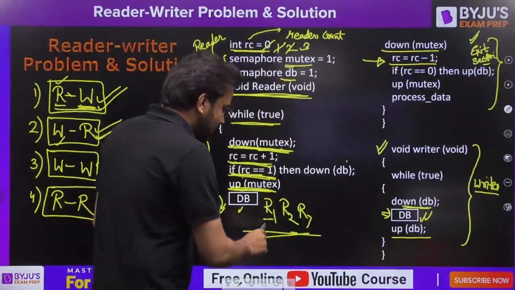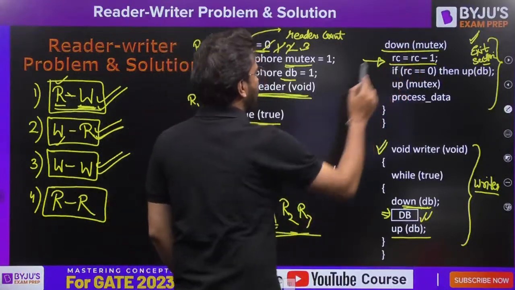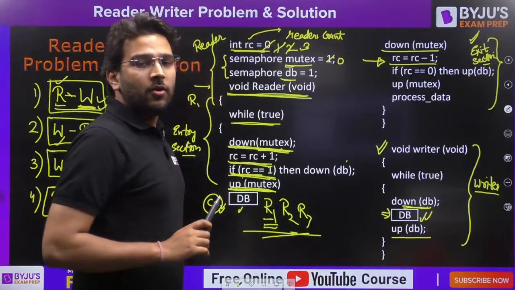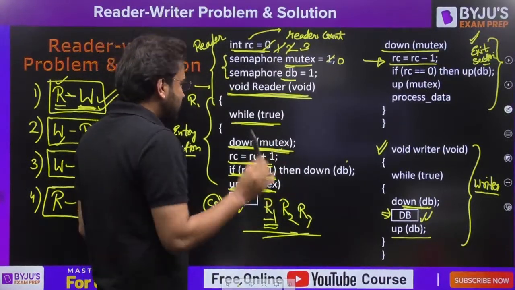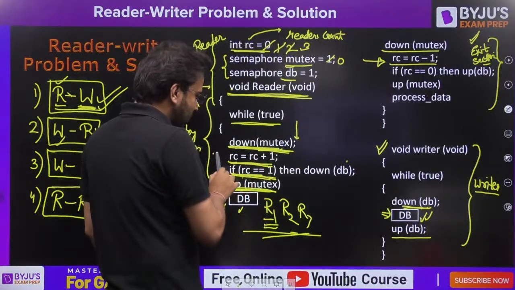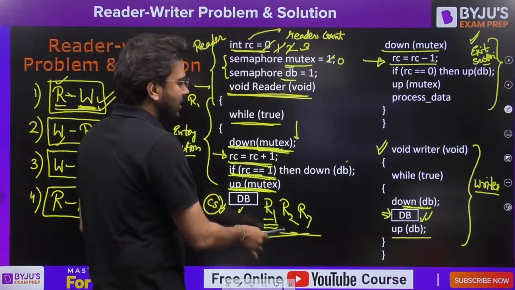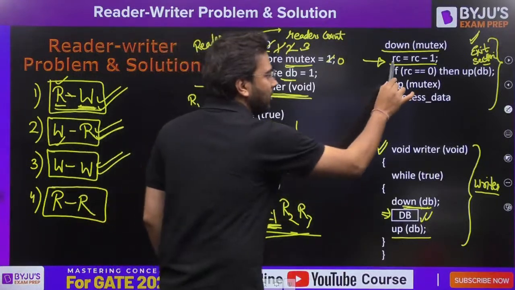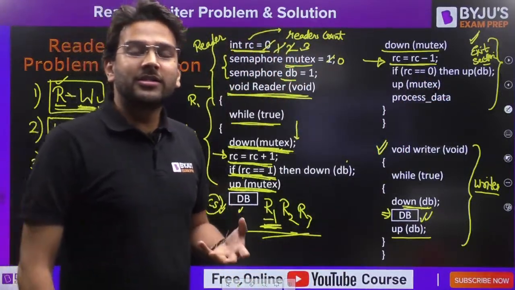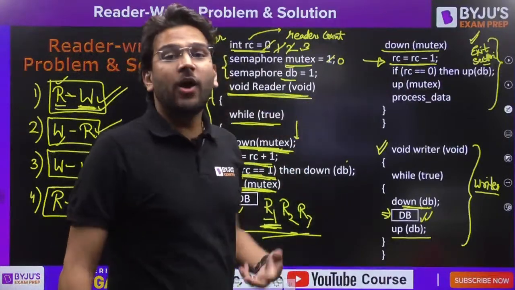That means, if this reader 1 performs down of mutex, it is going to make it 0, right? Why is it making it 0? Because it does not want any other reader to perform down of mutex and increment the read count, because at the same time it is going to decrement the value of read count. So there will be inconsistency in the read count value.